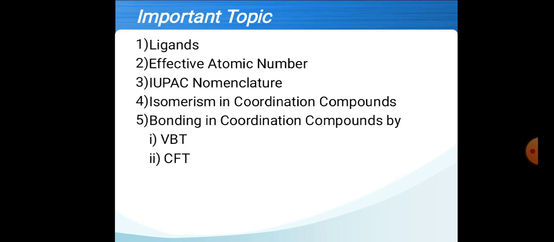Then fourth one is isomerism in coordination compounds. There are optical, geometrical and structural isomers in the coordination compounds. There will be question on the identification of isomerism. Then fifth one is bonding in coordination compounds by valence bond theory and crystal field theory.